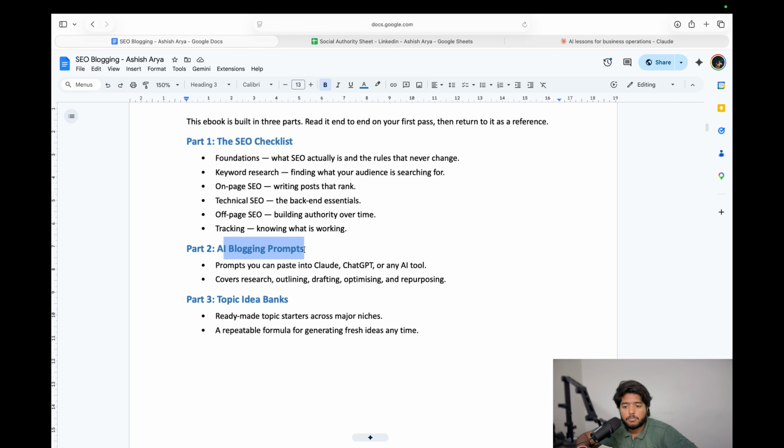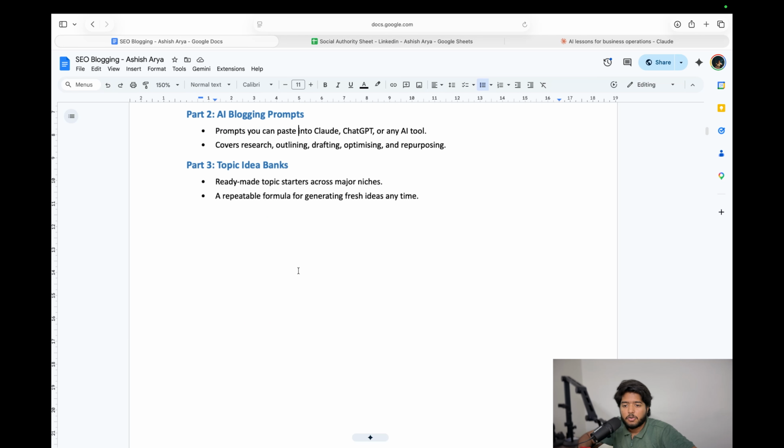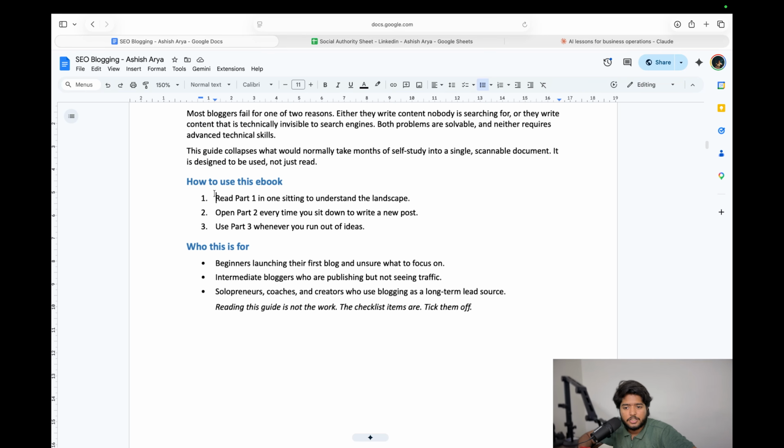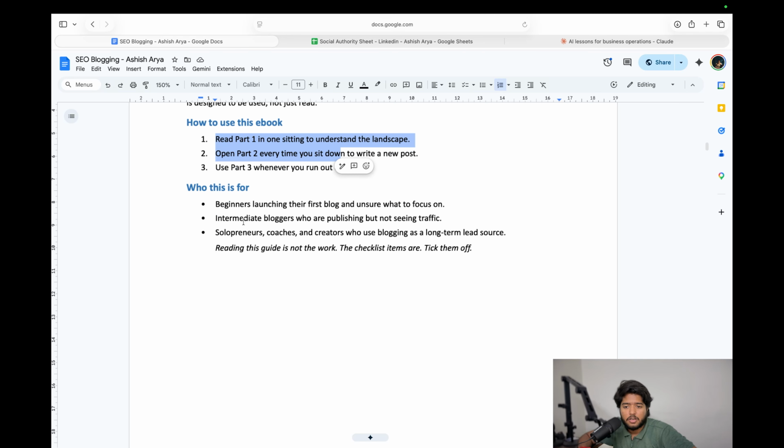Then AI blogging prompts, which you can paste directly into Claude, ChatGPT, or any tool. I recommend Claude. Then topic idea banks, mainly a repeatable formula for generating fresh ideas and repurposing. This section includes how to use this ebook and who it is for. I believe everyone in the writing and content creation space can use it.